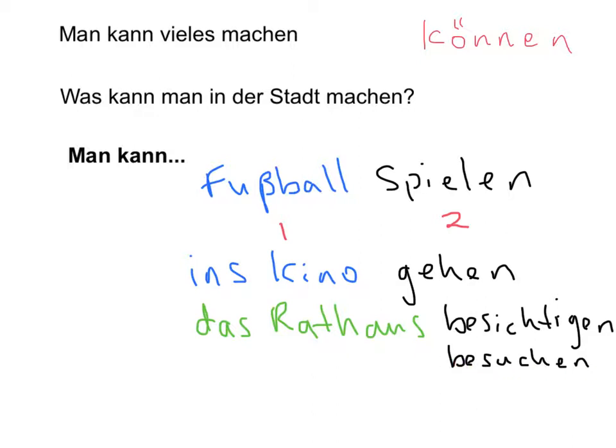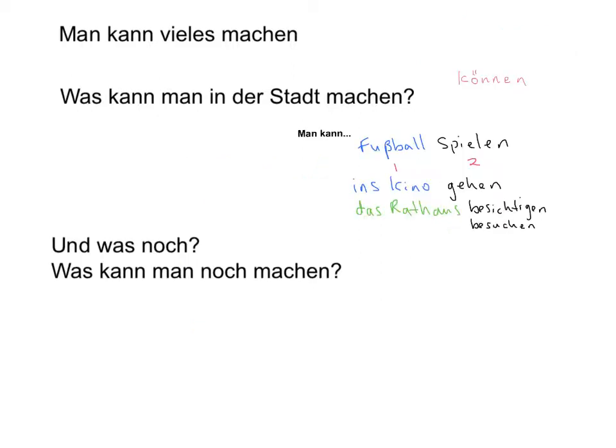Okay. Now, the final question that we need to answer is und was noch? Und was noch? And what else? Und was noch means and what else. So what else is there to do? What else? And was kann man noch machen? Literally is what more can you do? What else is there to do? Was kann man noch machen?